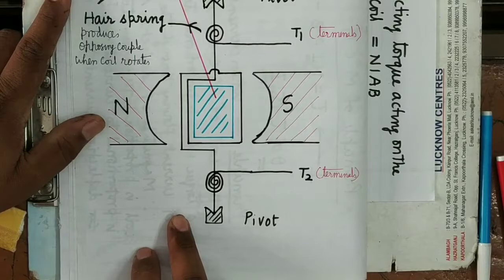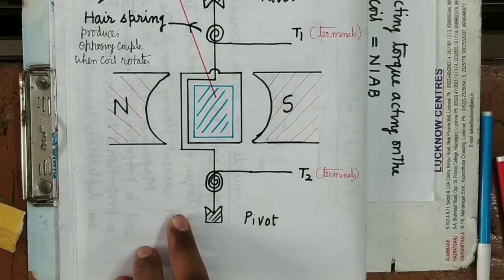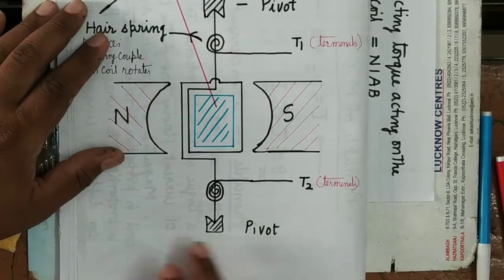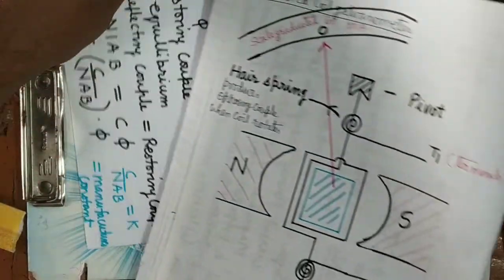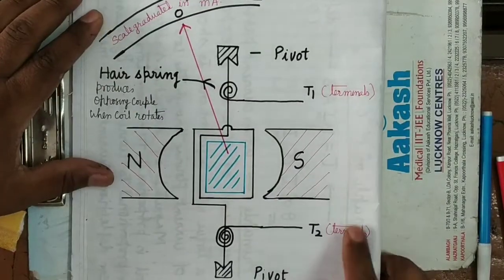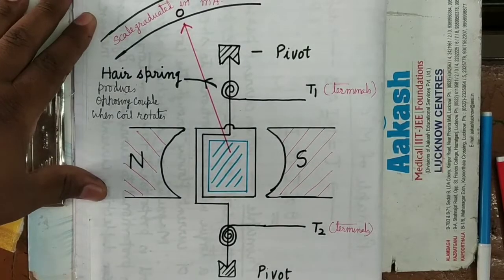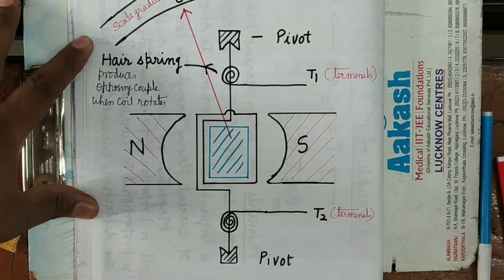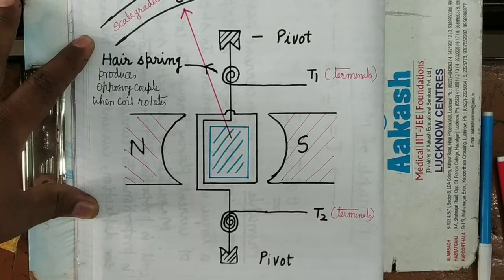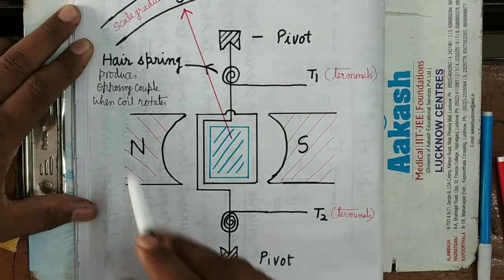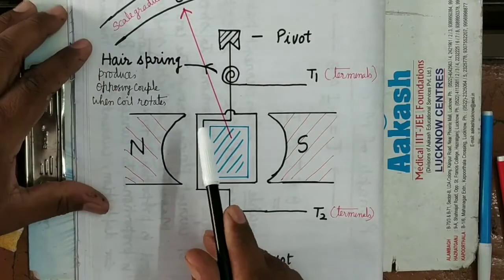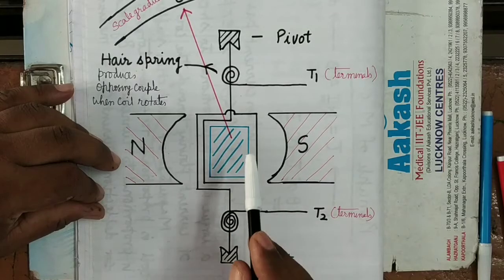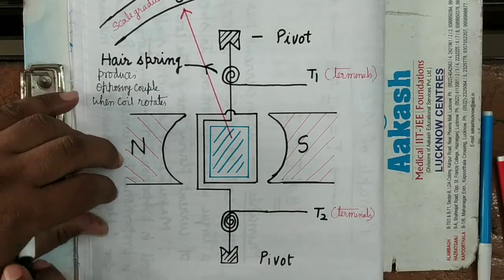Now after this I am going to explain pivoted coil galvanometer. You can see the diagram here. What is the difference between suspended coil galvanometer and pivoted coil galvanometer? Both are based on the same principle. There is no difference of principle. What does the same principle mean? Both are based on the same fact that when current passes through the coil, it experiences a torque, and because of that torque it deflects.